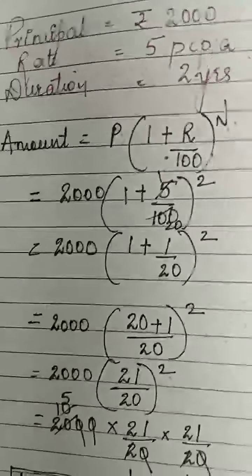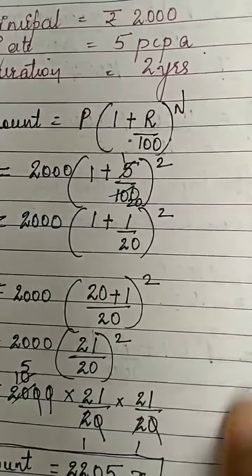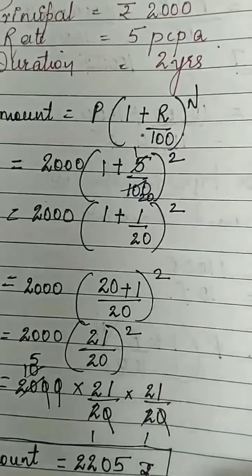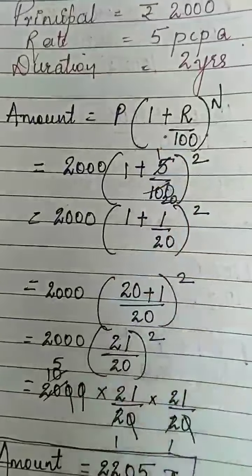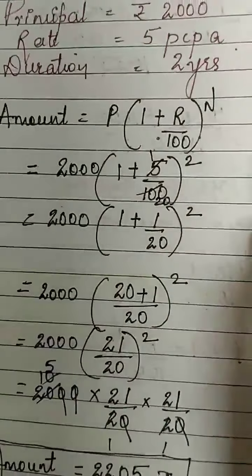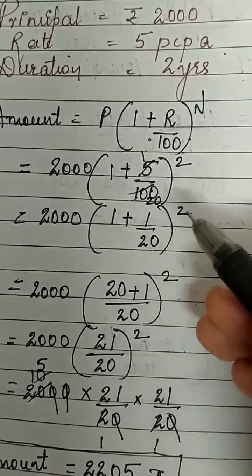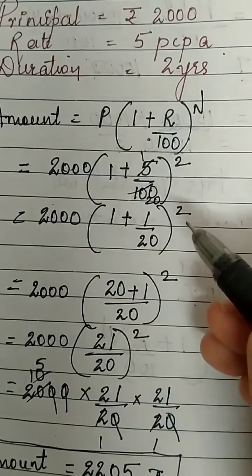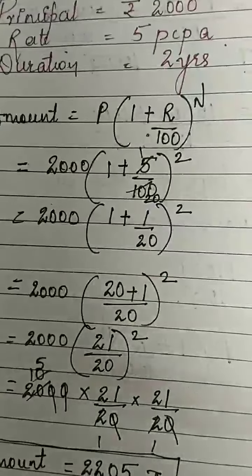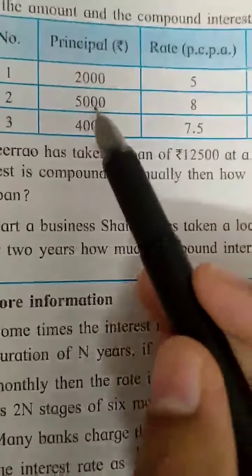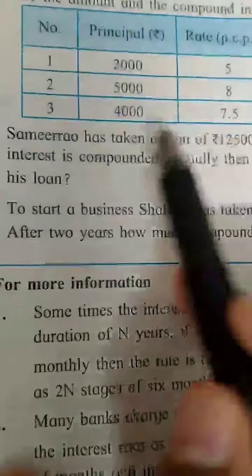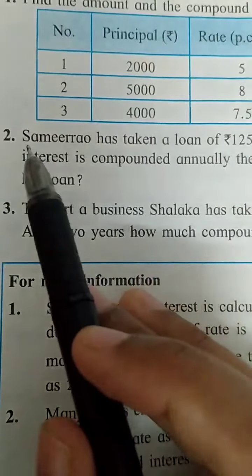Simple calculation. In your exam you will be given such simple numbers. The only thing is that please go slow in calculation and get the answer correctly. Remember the formula. Amount is equal to P 1 plus R upon 100 the whole raised to N. Similarly, solve the second sum and the third sum. Using the same formula, try to do the second sum and the third sum. I will go on to the word problem.